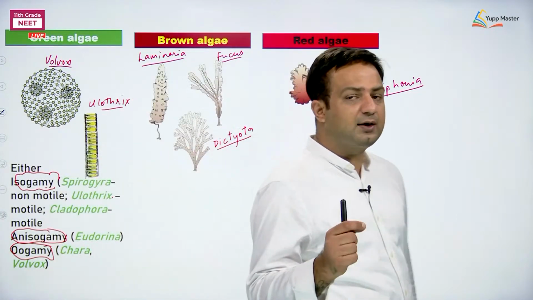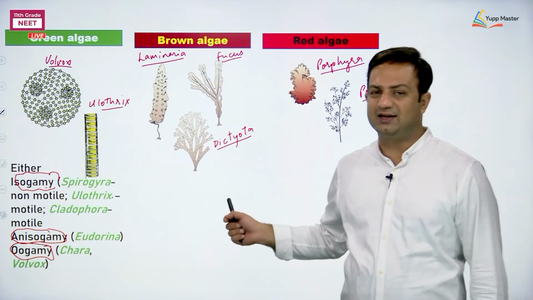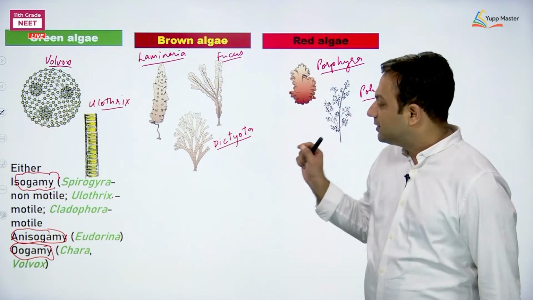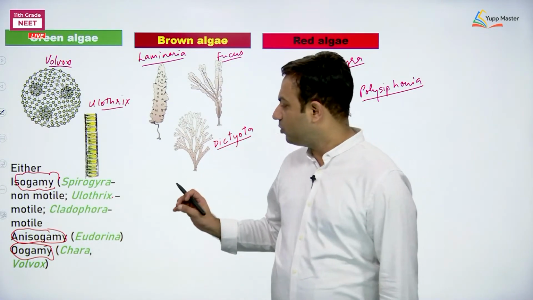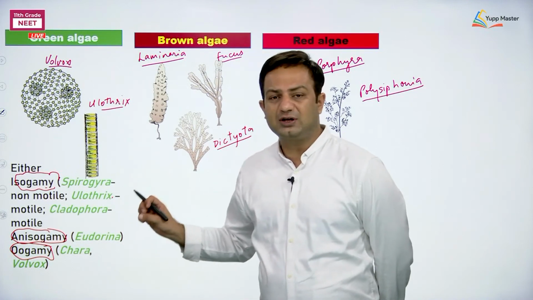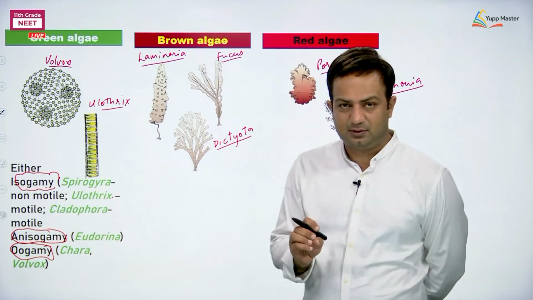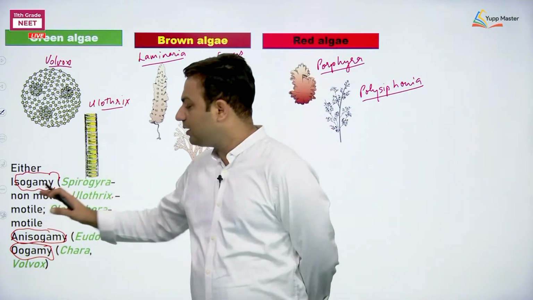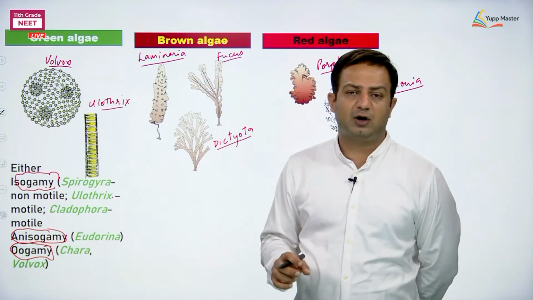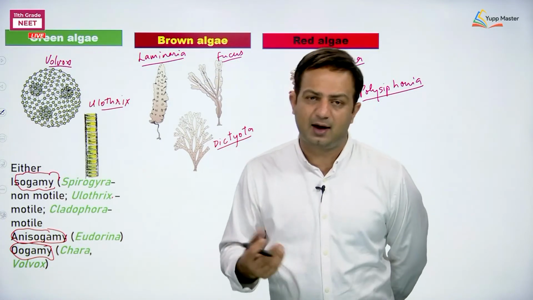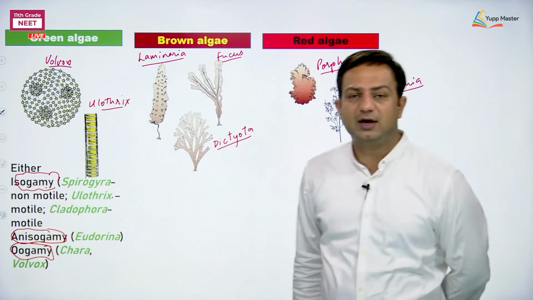Now I told you that it is not at all the motility of the gamete which is going to decide these three categories. See, Spirogyra is forming non-motile gametes, whereas Ulothrix forms motile gametes. But in Spirogyra, the non-motile gametes are identical. In Ulothrix and Cladophora, the motile gametes are identical. So their fusion in both cases is called isogamy.